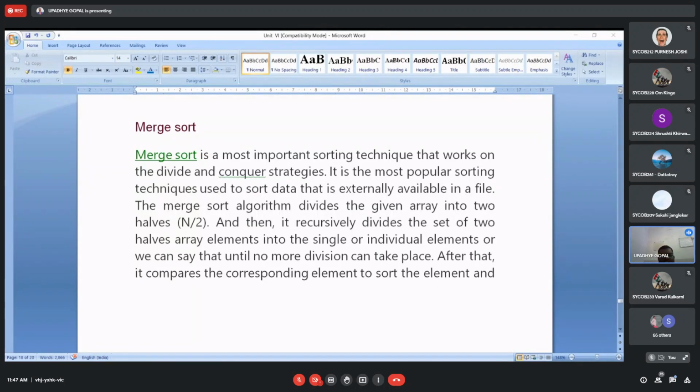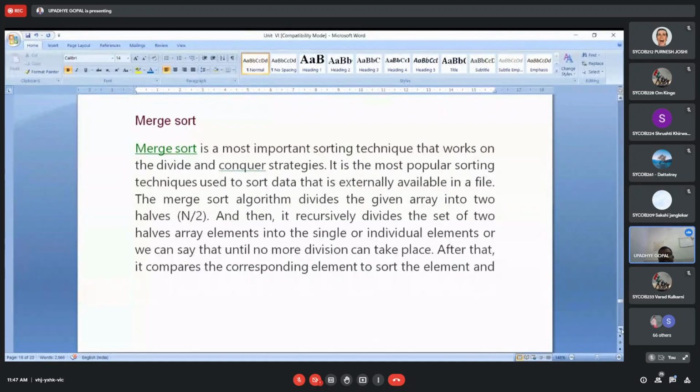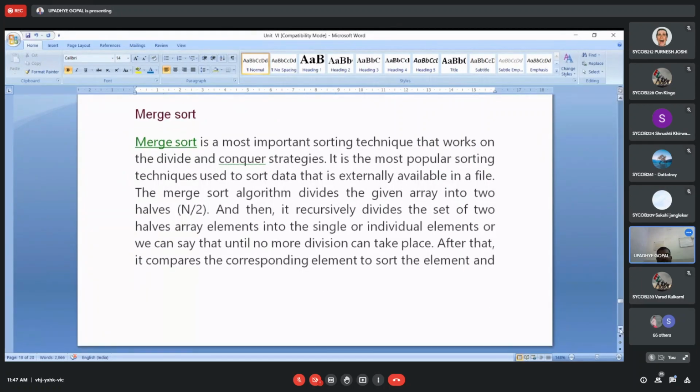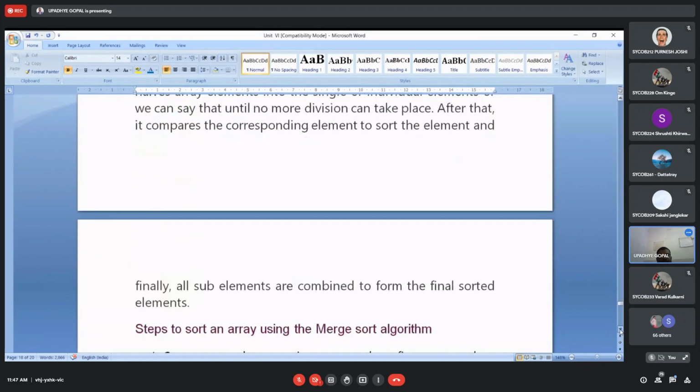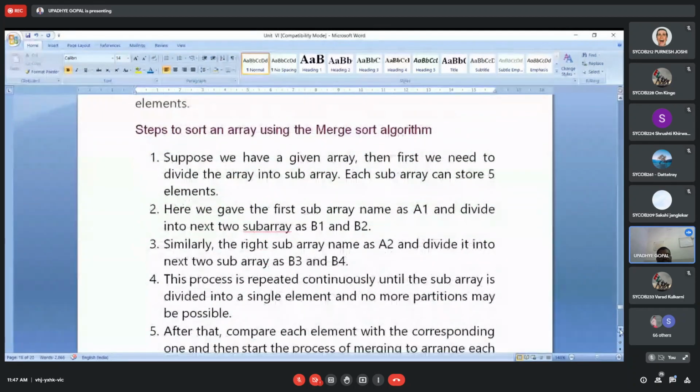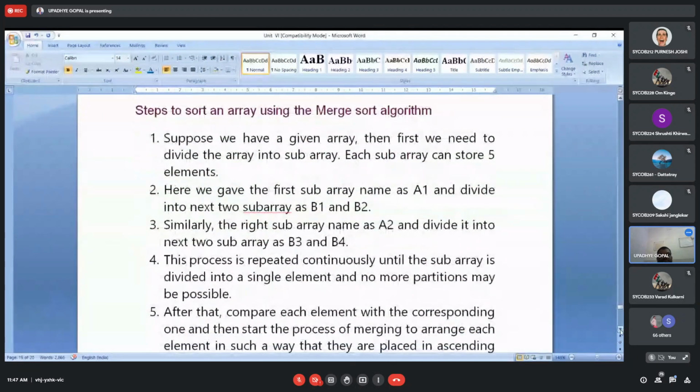Here, in the case of merge sort, the important thing is that the technique used is the divide and conquer strategy, and it is the most popular sorting technique used for sorting data that is externally available in a file. With the help of a basic example, you will come to know there are some basic steps associated with this algorithm.